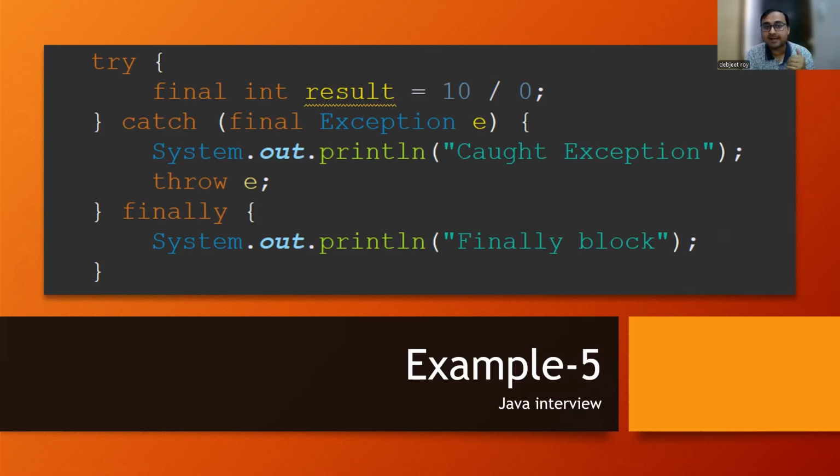So whenever inheritance hierarchy is being followed, then in that scenario, what will happen? It will go to the catch block and then it will print caught exception. Okay. And after printing caught exception, it will throw the exception stating that arithmetic index out of bound exception is there. And at the end, finally block will be printed. So here the output will be what? Caught exception, then it will throw the exception, and then it will print finally block.